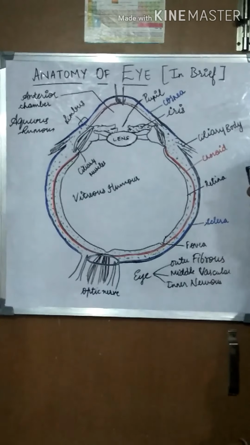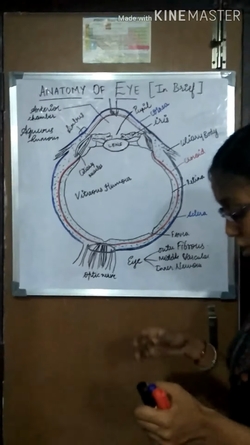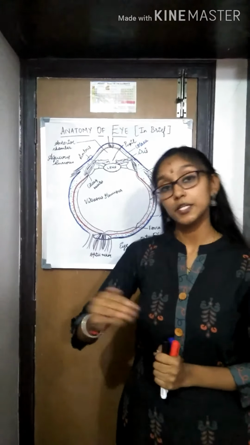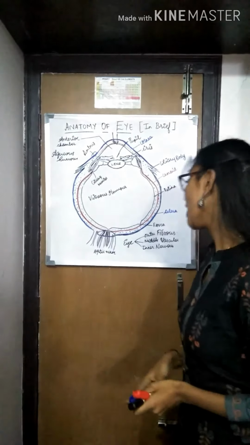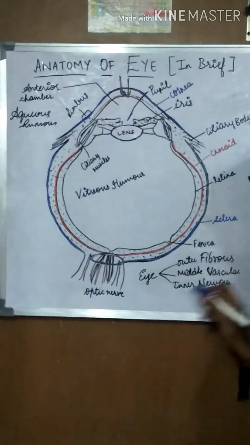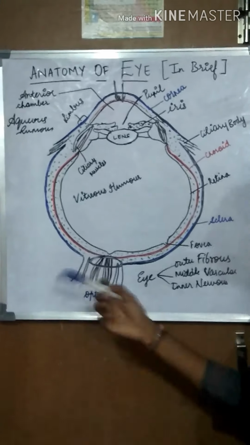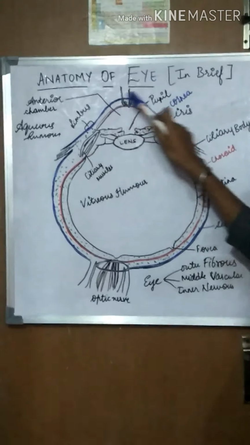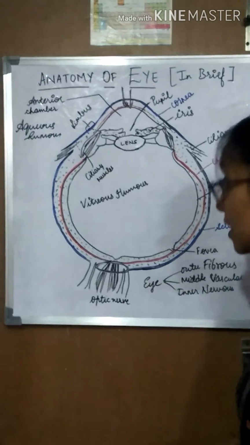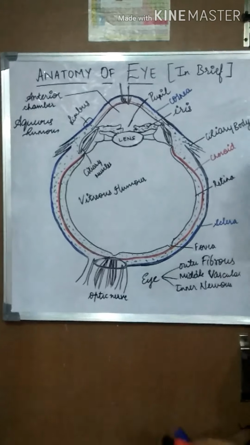Now let's have a brief discussion on anatomy of the eye. Generally, the human eye is compared to a camera. Why? I'll tell you in a later part. The human eye has an outer fibrous layer, middle vascular layer and inner nervous layer. The outer fibrous layer is differentiated into anterior cornea and posterior sclera, which are marked in blue.